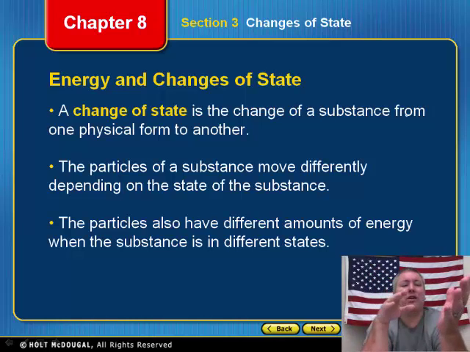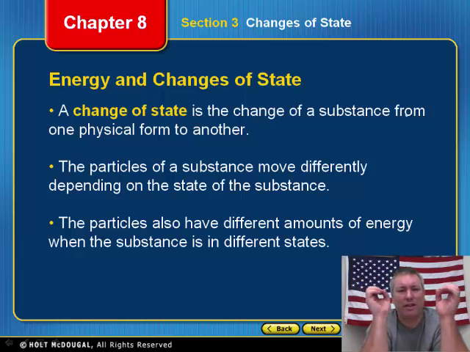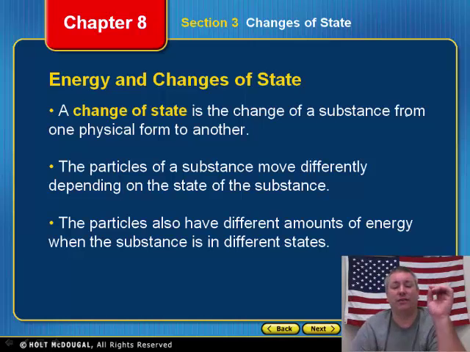The particles in liquids can slide past each other, which is why they take the shape of their container. In a solid, the particles are locked together in place and just vibrate back and forth, but they cannot overcome their attraction, so they are still locked in place. Every particle moves differently depending on the state, and the particles have different amounts of energy when the substance is in different states.